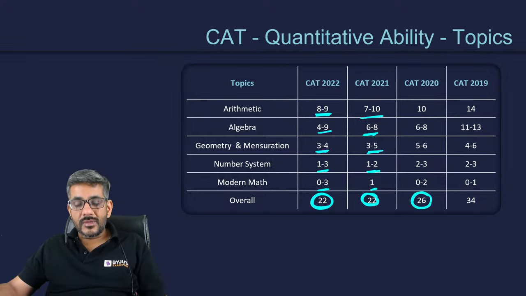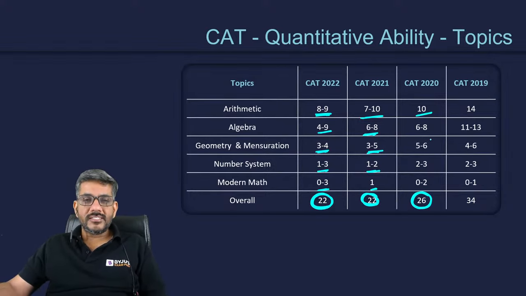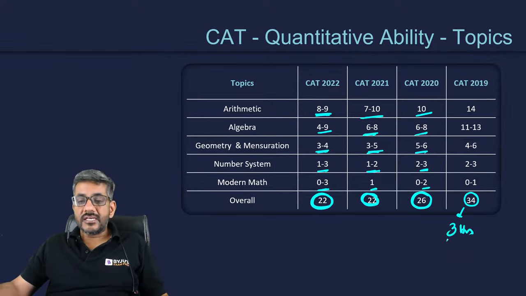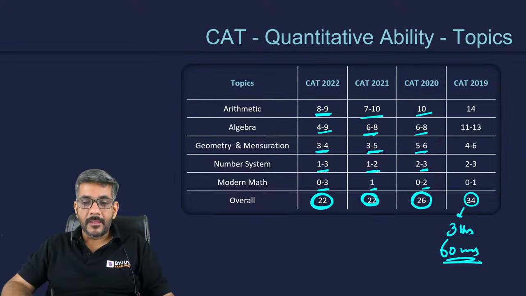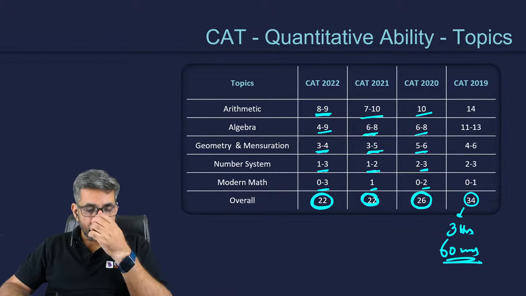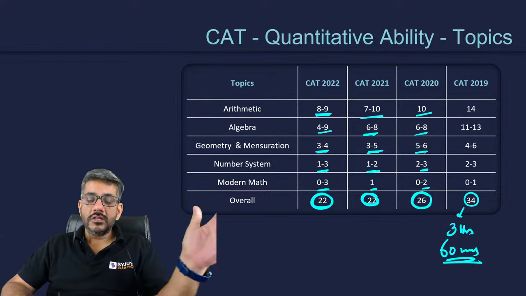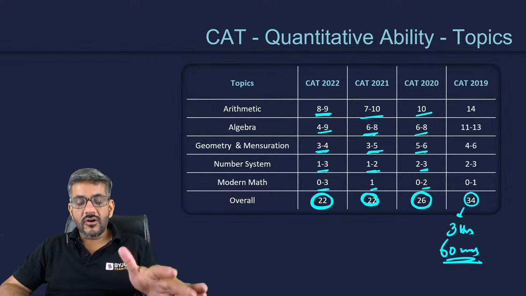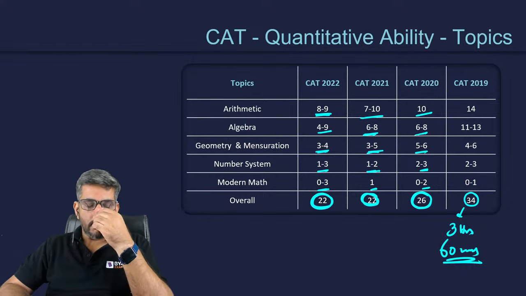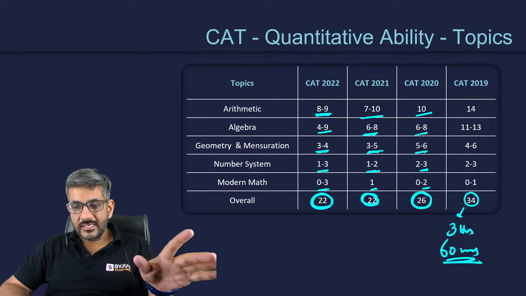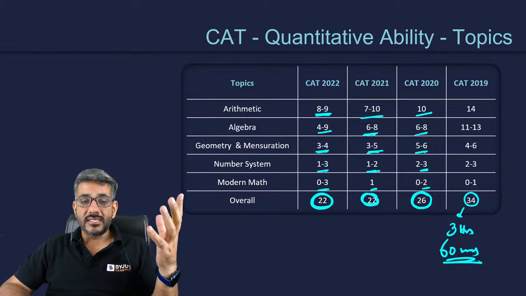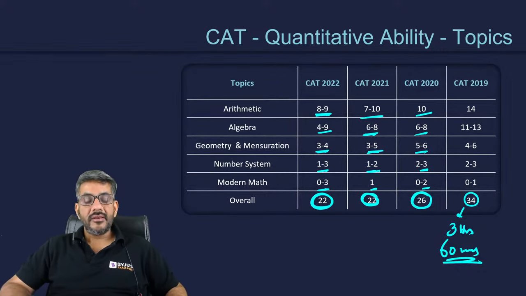The year before that, once again, I had maximum number of questions in arithmetic, that is 10 questions, followed by algebra, followed by geometry, number system, and modern maths. And the year before that, when the exam was of 3 hours, the section was of 60 minutes. Even at that time, the situation was the same. Arithmetic has been the single largest area through all these years in CAT, followed by algebra, followed by geometry. Number system and modern maths have been the least weightage areas from which the questions have been asked.